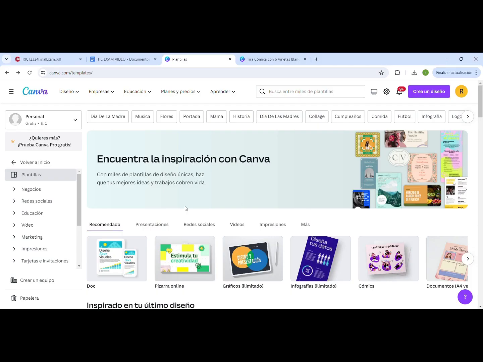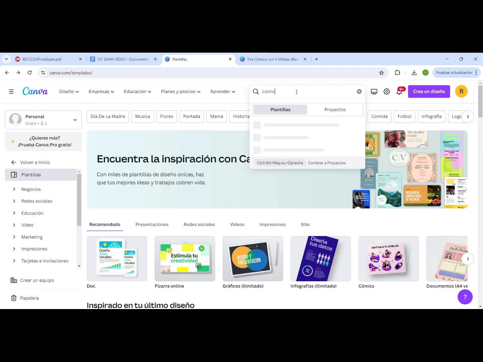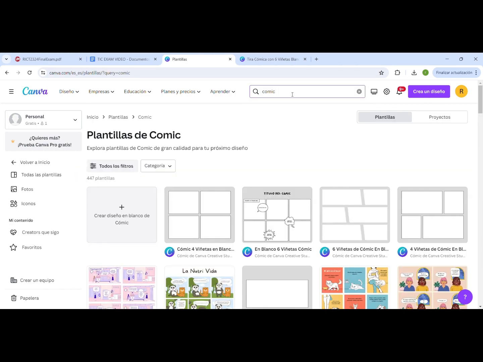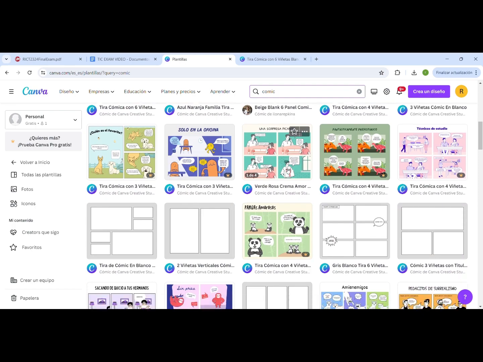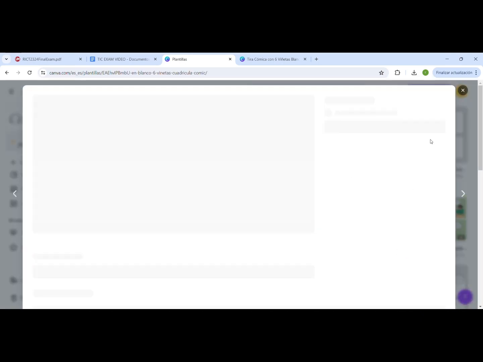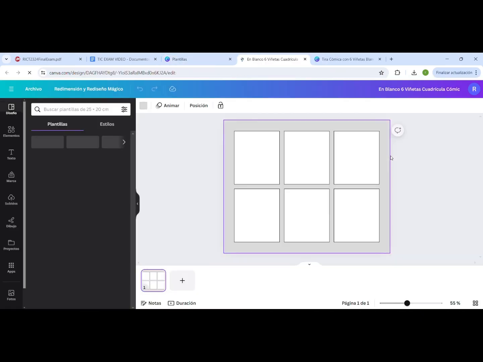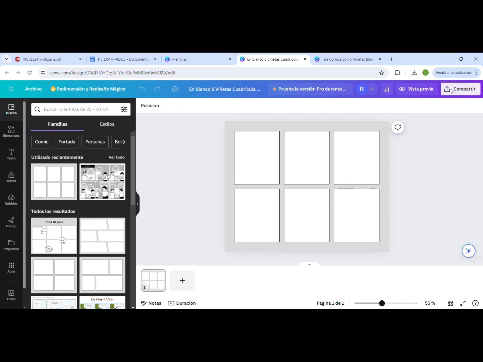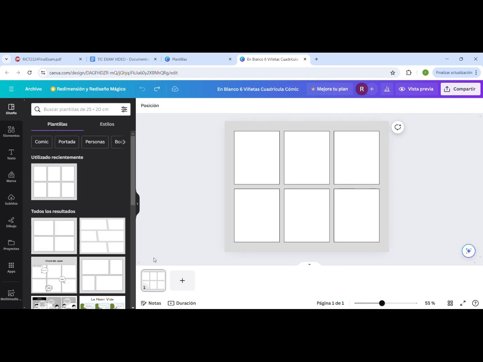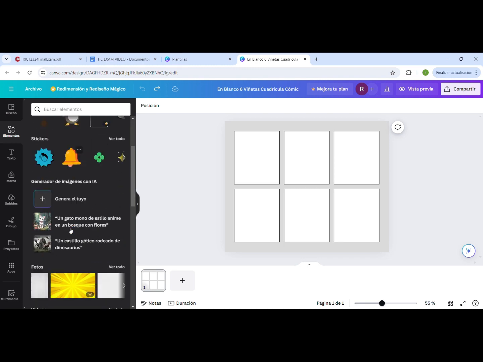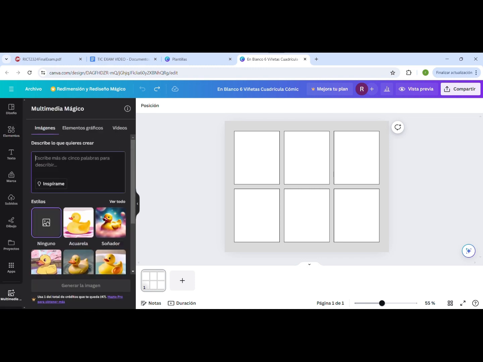Now I'm going to make an example on Canva. So you have to enter Canva on the internet and look for some templates regarding the topic, for example, comic. Then select a template, this one for example, and on the left side we have a toolbar in which we can press elements to generate some AI images.